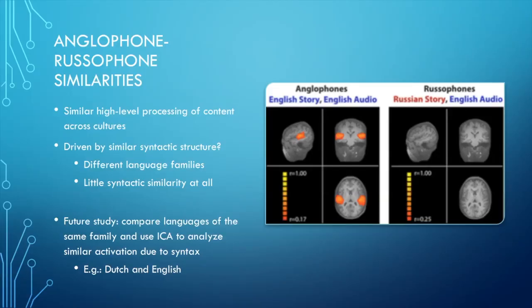When Anglophones and Russophones listen to the narratives in their own language, the results suggest an emphasis in neural structure dedicated to content interpretation. Response to form is minimally processed unless some aspect of the form is important to content interpretation. Even when the form varied, the overall neural response pathways were relatively similar. The authors suggest that this similarity in high-level processing responses across languages is due to similar syntactic structures. However, English and Russian come from different language families and thus have little to no similarity in syntactic structure at all. A future study could compare languages of the same family, like Dutch and English, and use independent component analysis to investigate whether similar activation still existed or was amplified by similar language structure.